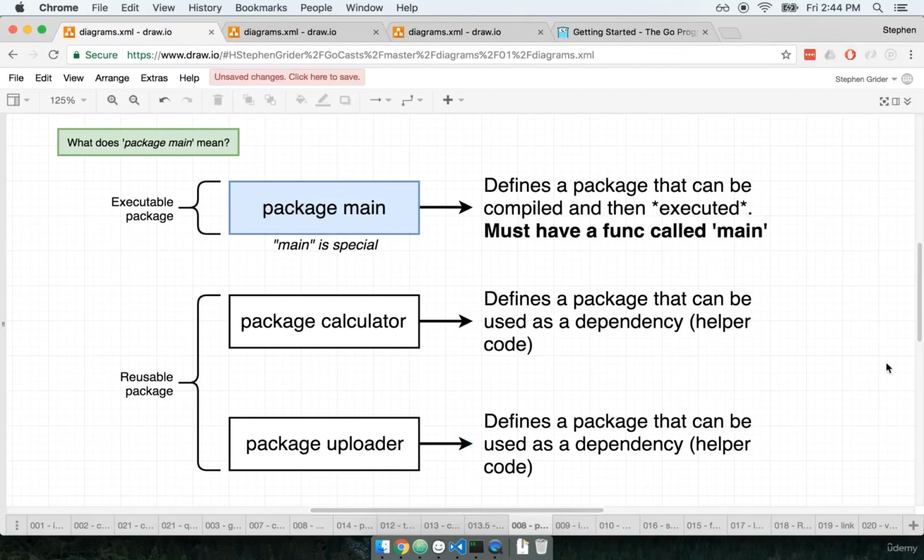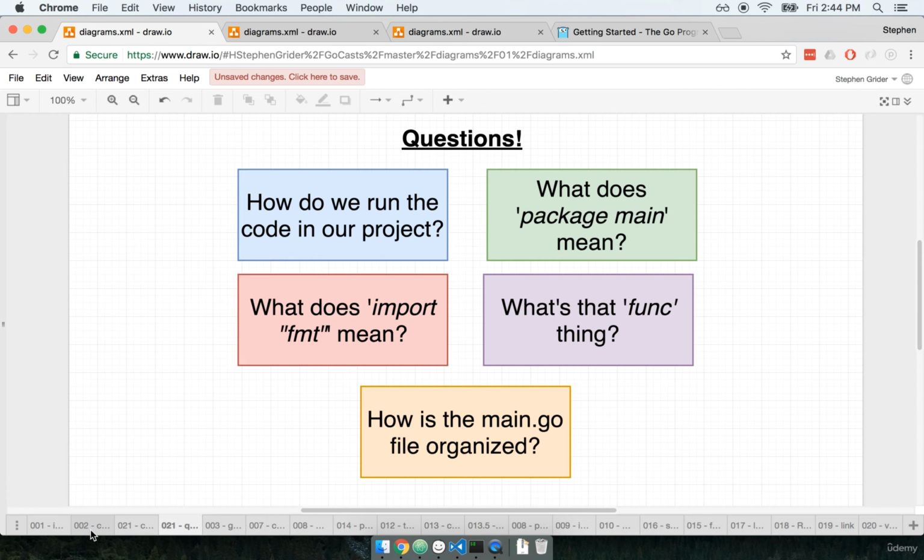Okay, so I think that's probably enough for packages right now. Again, we're going to get a lot more experience with packages in the future. So for right now, let's just focus on our next question at hand, where we want to figure out exactly what that next line of code means. So let's take a quick break and start talking about that import statement in the next section.